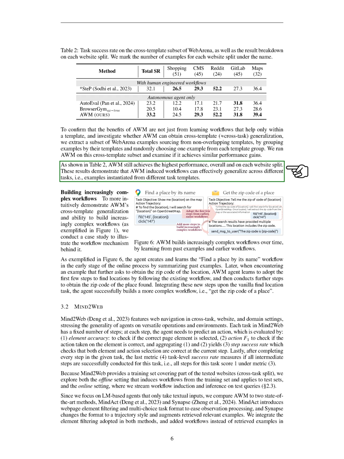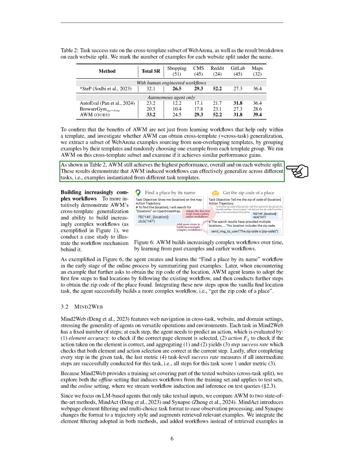Our main results show that AWM, when run offline with both GPT models, consistently achieves the highest success rates at both step and task levels, outperforming the baselines by notable margins. The improvements primarily stem from better element selection accuracy. We also compare AWM to Synapse, noting that AWM achieves higher element accuracy and step success rates.